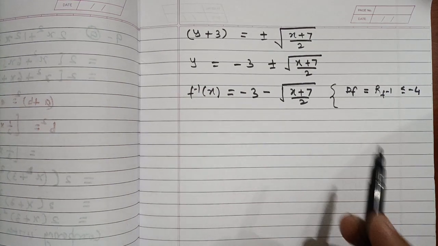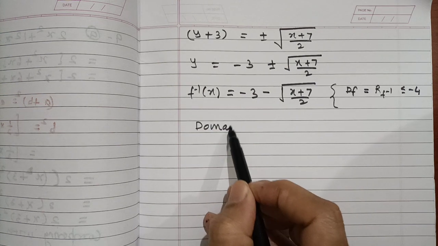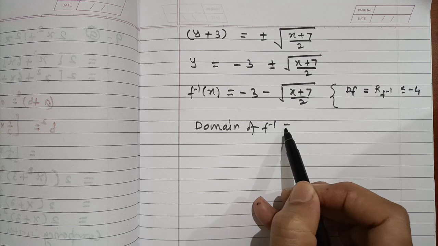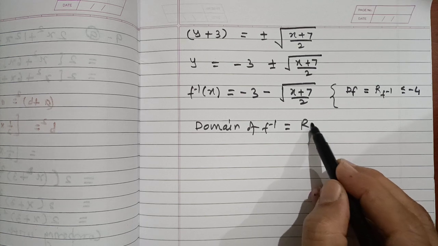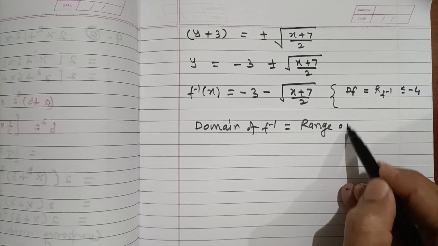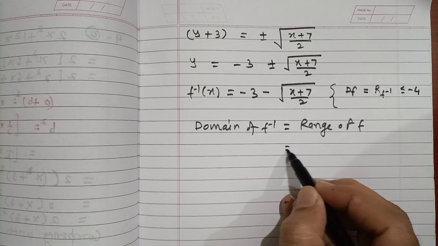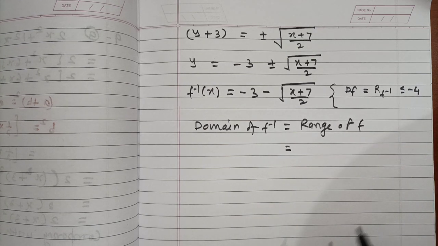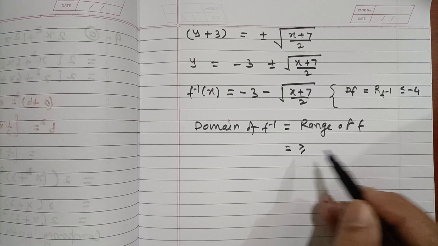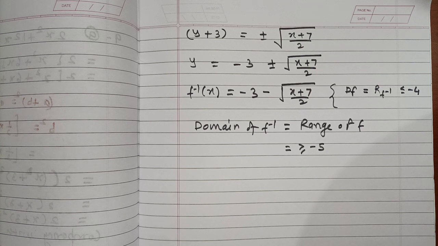Now it is asked to state the domain of f inverse. Now the domain of f inverse is nothing but the range of f. So the range of f is the domain. The range of f we have already calculated here, greater than or equal to minus 5. So the domain is x greater than or equal to minus 5.